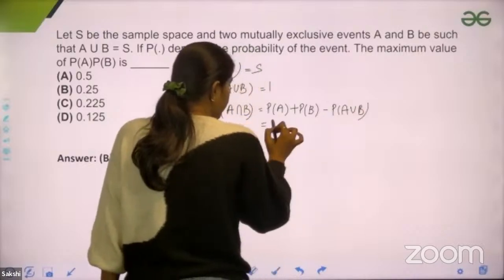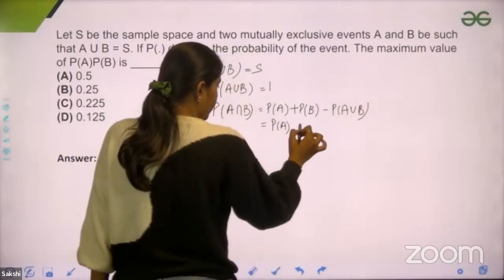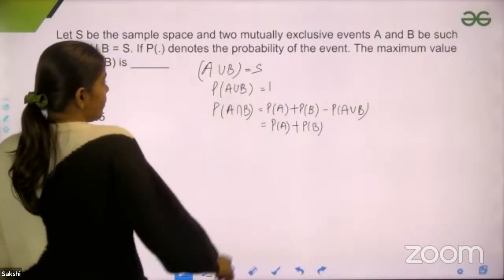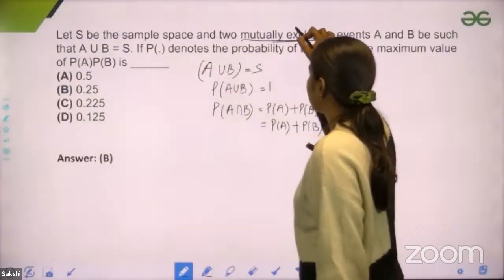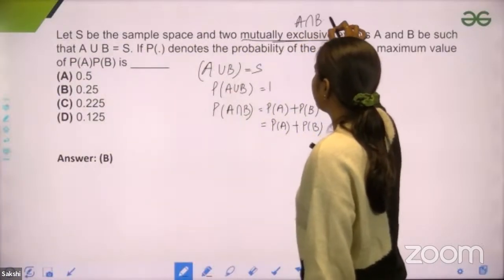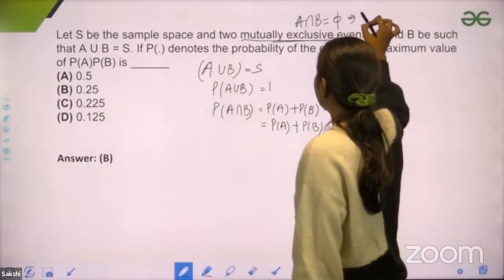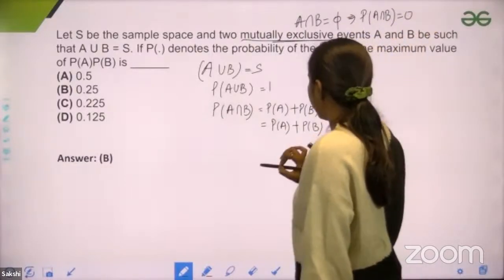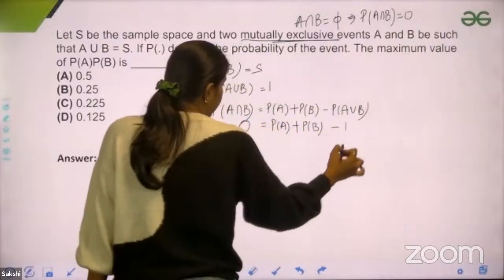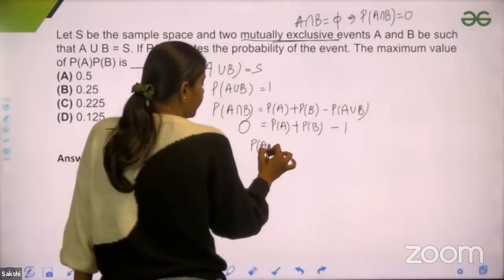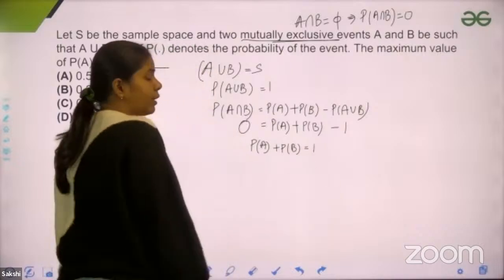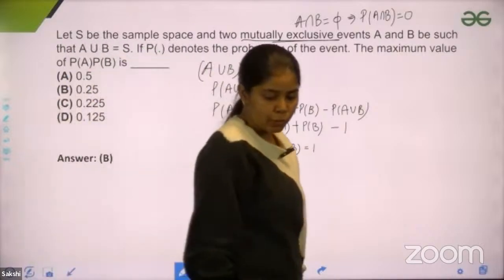So you do not know the probability of A. Okay, so probability of A intersection B, because they are mutually exclusive, that means I can say that A intersection B is empty. So that would give probability of A intersection B is equal to 0, right? So I get here 0 and I get here 1. So I got probability of A plus probability of B is equal to 1. But I need to find out the maximum value of probability A into probability B.